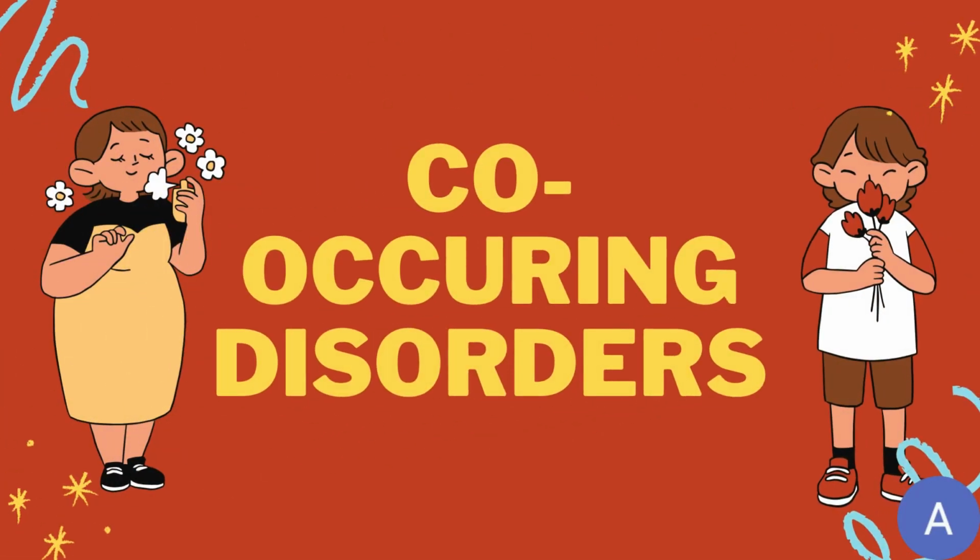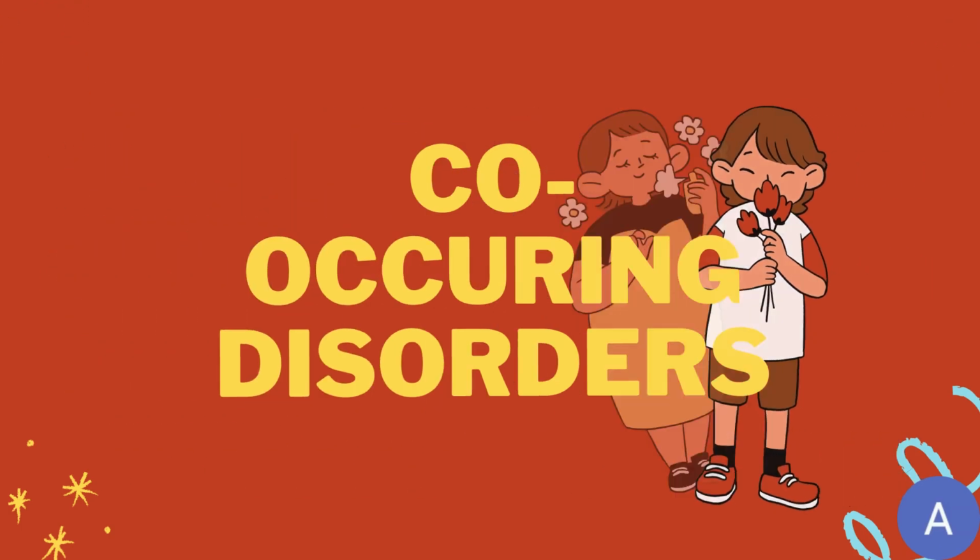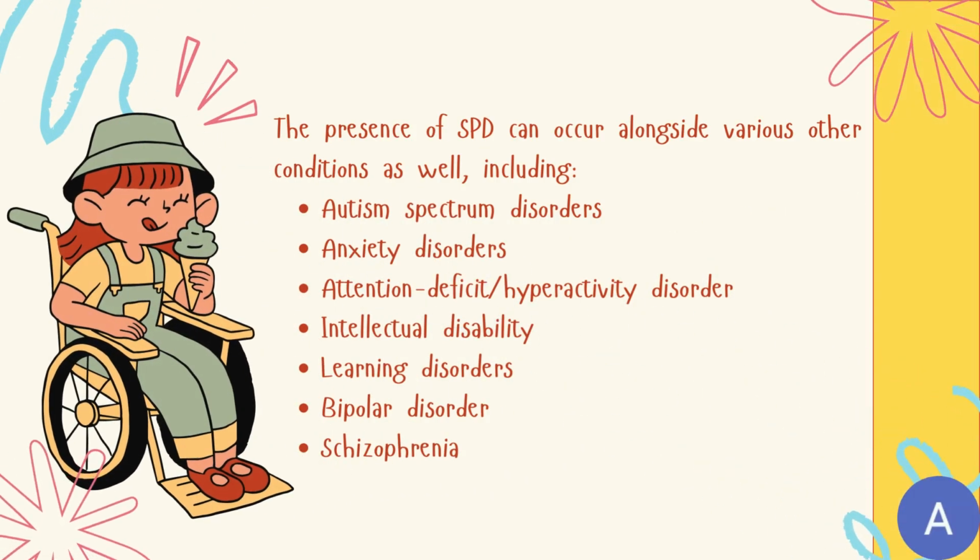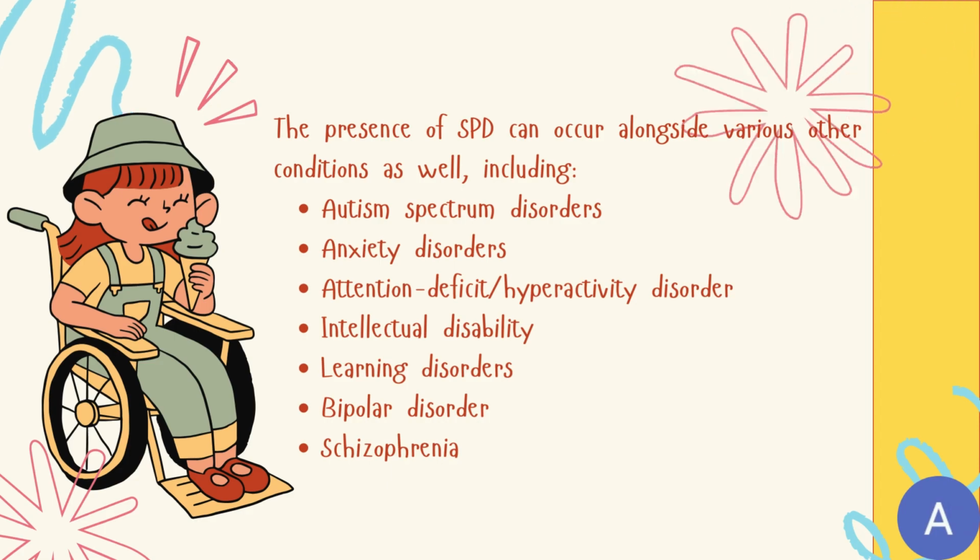Next, let's take a look at sensory processing disorder and co-occurring disorders. The presence of SPD can occur alongside various other conditions as well, including autism spectrum disorder, anxiety disorder, attention deficit or hyperactivity disorder, intellectual disability, learning disorder, bipolar disorder, and schizophrenia.